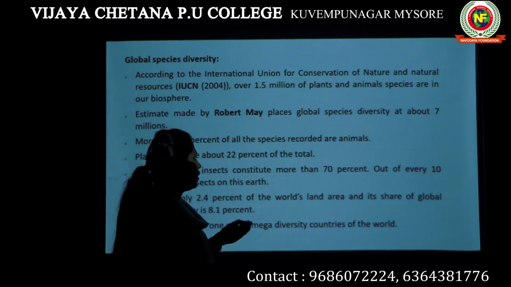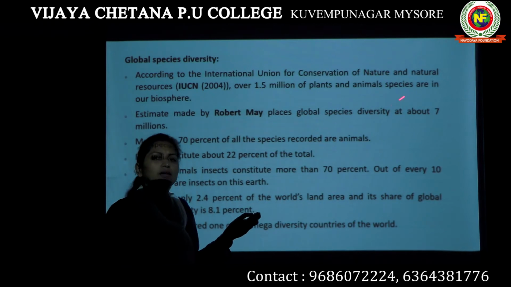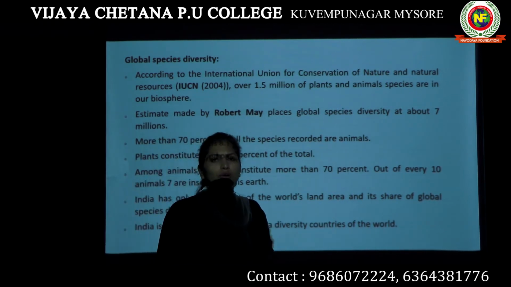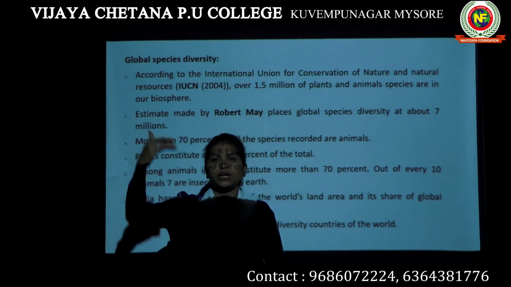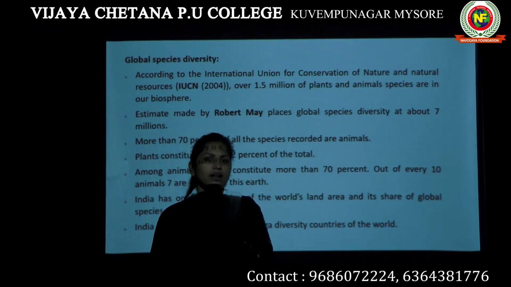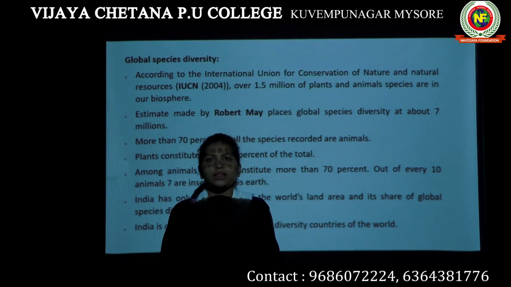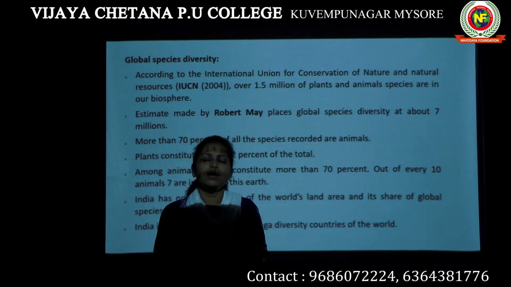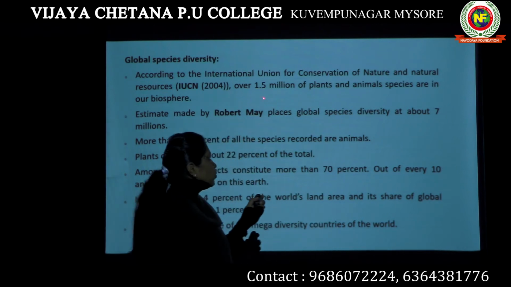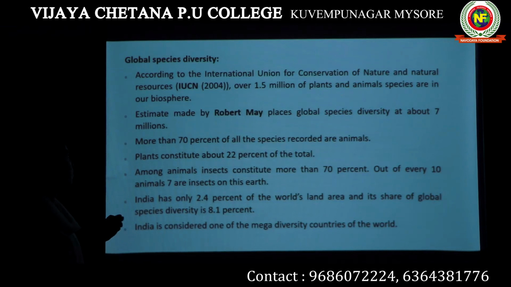Biosphere is the larger level of ecological hierarchy which comes after biomes. So the biosphere includes all the plant species and all the animal species, including all the biomes. So there are totally 1.5 million plant and animal species.